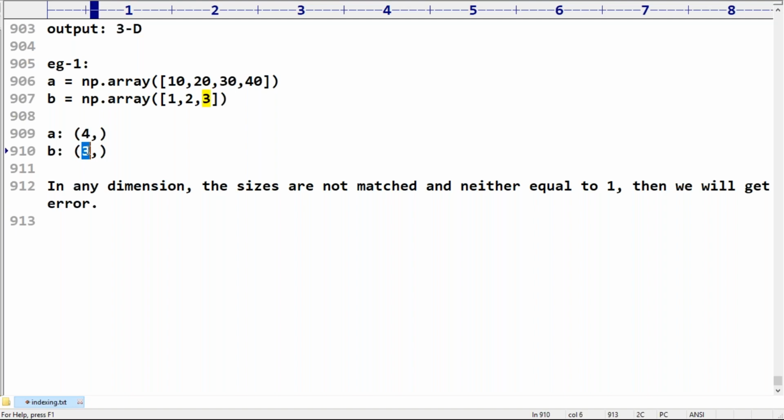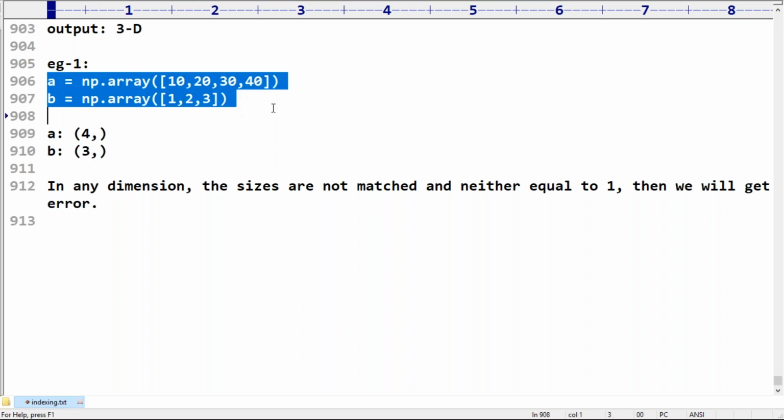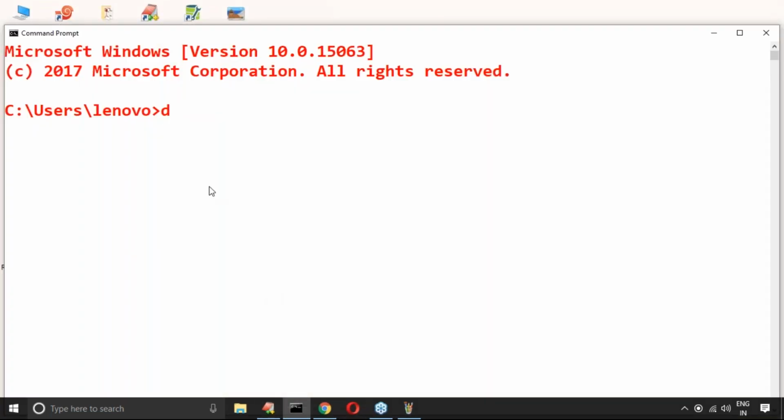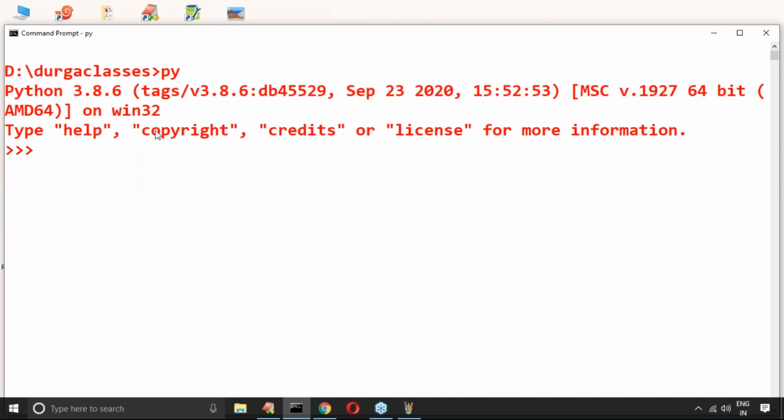Here the sizes are not matched, and neither is equal to 1. If you perform any arithmetic operation between these two arrays, we will get an error. The reason is that broadcasting is not going to be performed because the second rule fails. Any doubt? Can you please confirm? Can you please execute this one? Yeah, just observe carefully.